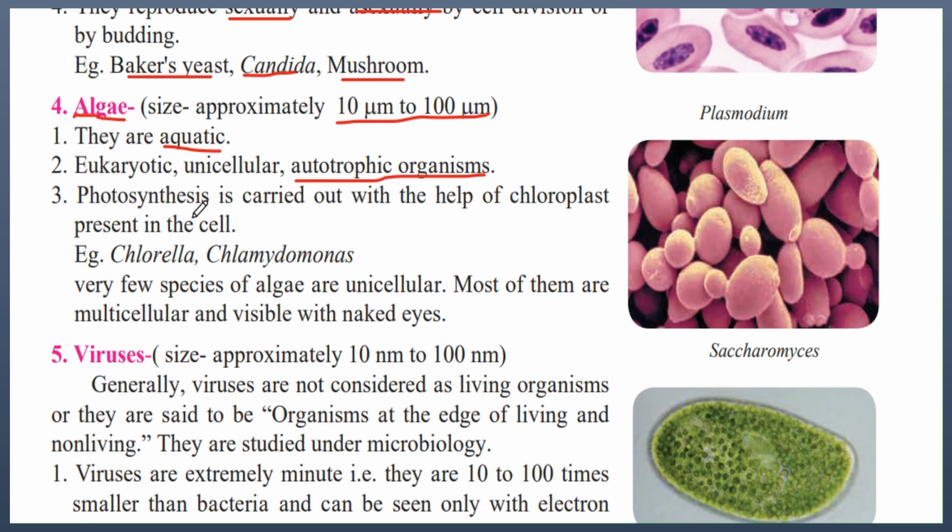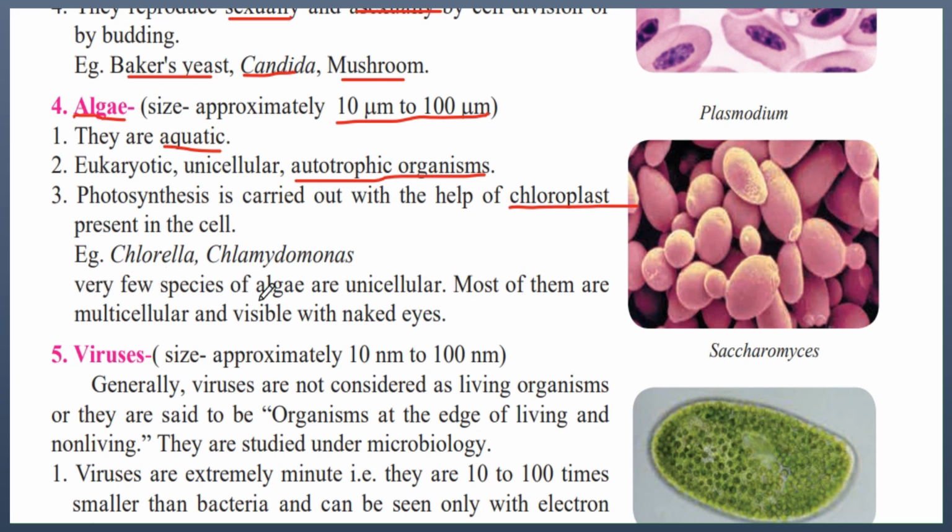They use photosynthesis. Photosynthesis is carried out with the help of chloroplast present in the cell. So, all of the algae have something called chloroplast, and they use this chloroplast to do photosynthesis. And by photosynthesis, they make their own food. Examples of algae are chlorella and chlamydomonas.